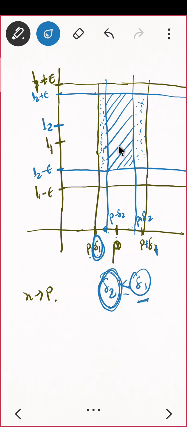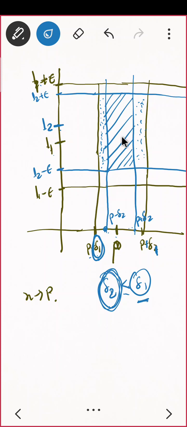I'll repeat it once again. Don't worry. See, first I am having L1 as a point, so for L1 I am having an epsilon band जिसको मैंने ऐसे ड्रॉ किया, and for that I'll be having a delta 1 such that everybody of the function will be lying in that rectangle, the bigger rectangle, correct. Then later on I am having an L2, for that also I am having an epsilon band, for that I'll be having a delta 2, and उसके लिए मेरे पास एक delta band आएंगे, and what that is saying, everybody of the function they are in this band, जो भी अंदर वाला मैंने rectangle draw किया है उसमें.